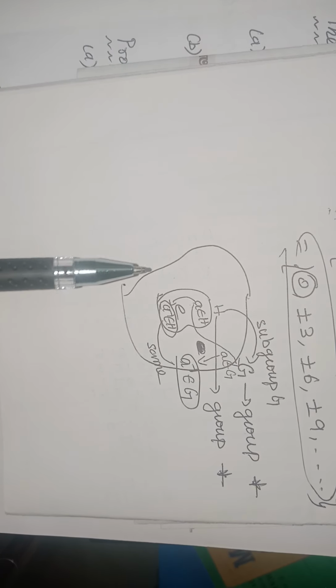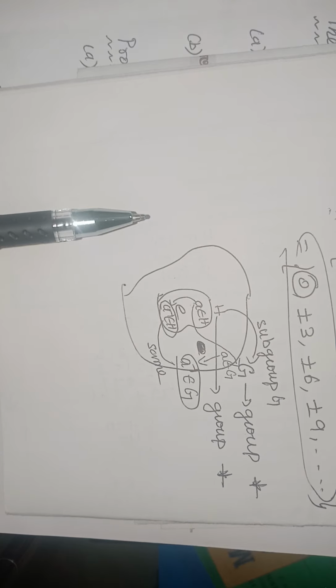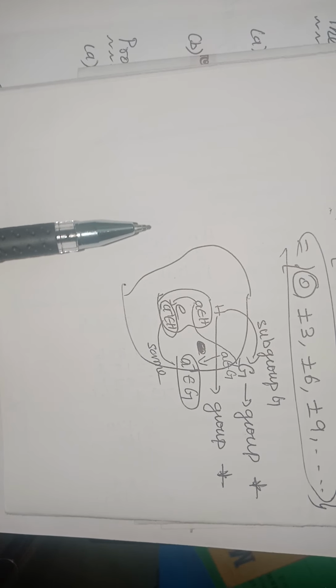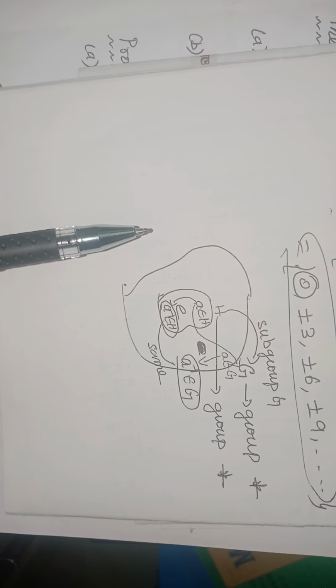How are we going to do it? I have explained the property here, but how am I going to justify this, how am I going to prove that E is the only identity, and that it is the identity of both the groups H and G, where H is a subgroup of G? How am I going to justify that there is one and only one identity element for both H and G?